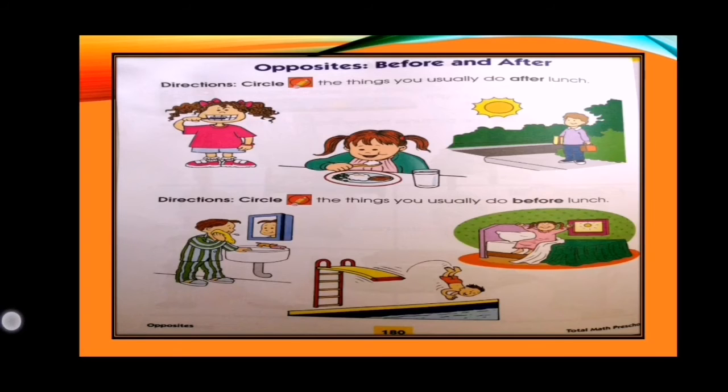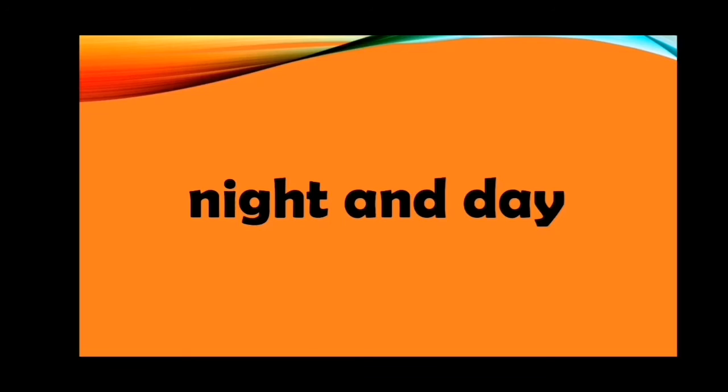For this activity, for the first one, you are going to circle the things you usually do after lunch. And for the second one, circle the things you usually do before lunch.